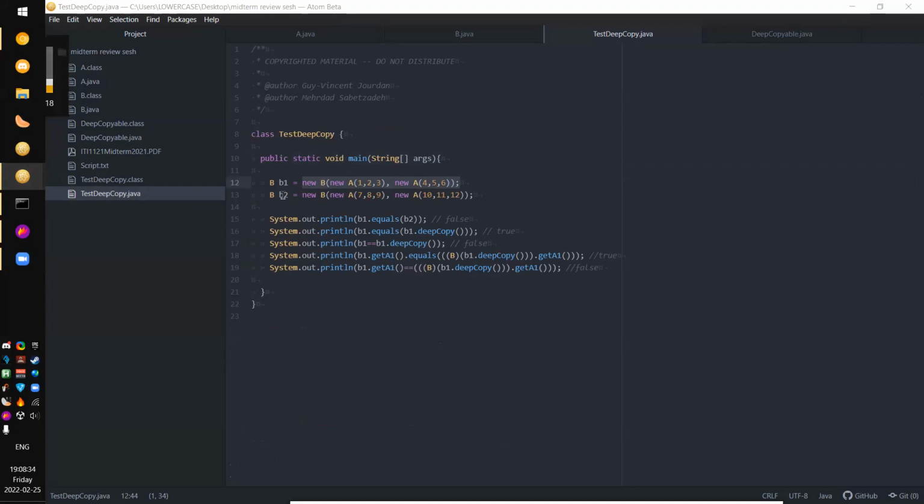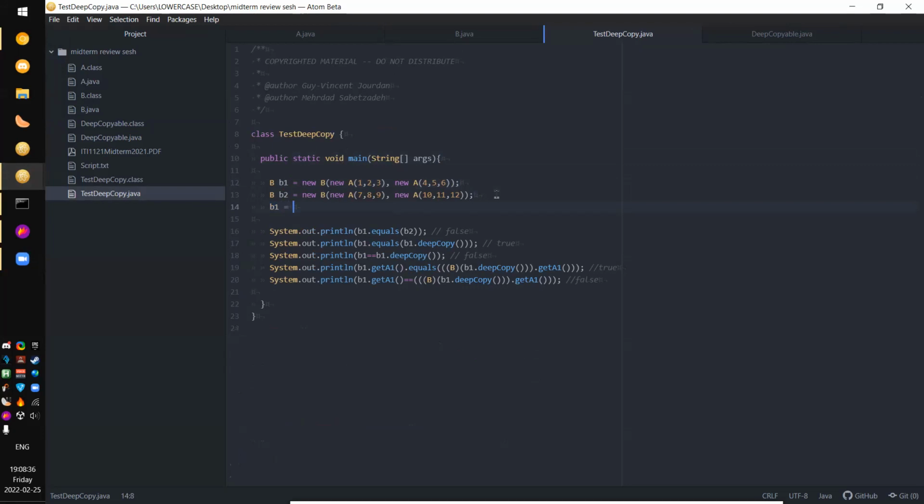So if I were to do something funky and say B1 is equal to B2, all of this data that B1 used to hold just gets thrown out the window, and we've basically done a shallow copy of B2 into B1. These pointers are now the same. They both aim at the same set of data. If you were to try to do something like B1 double equals sign B2, this would give you true.